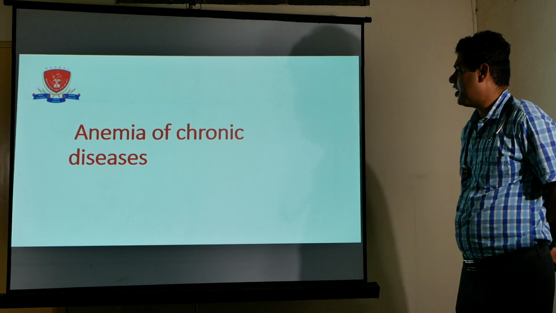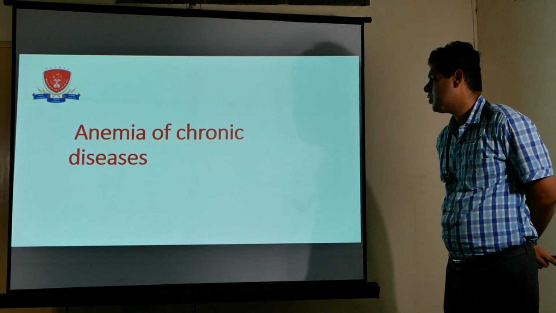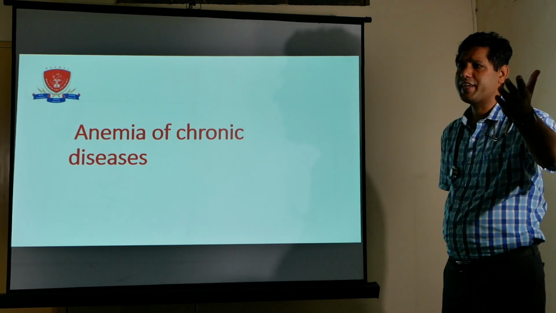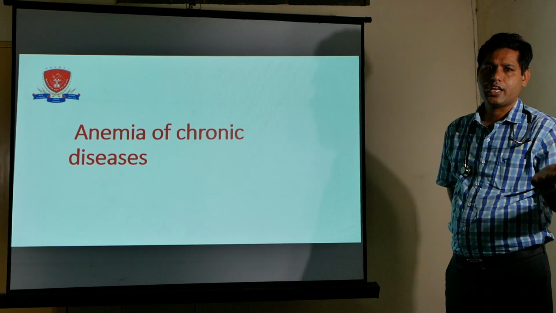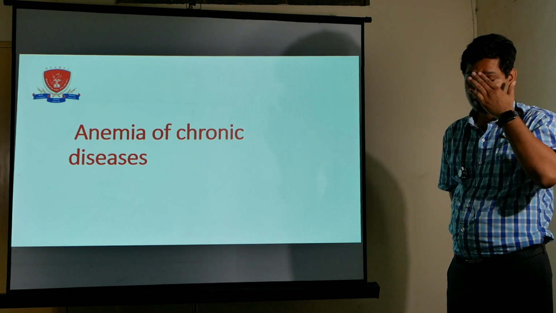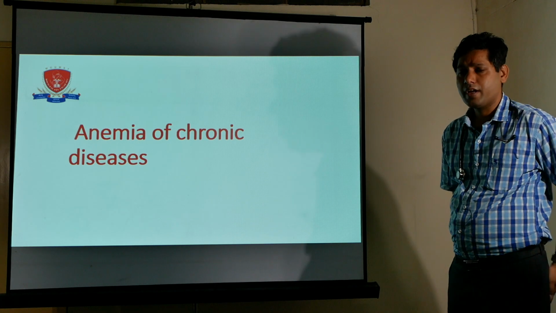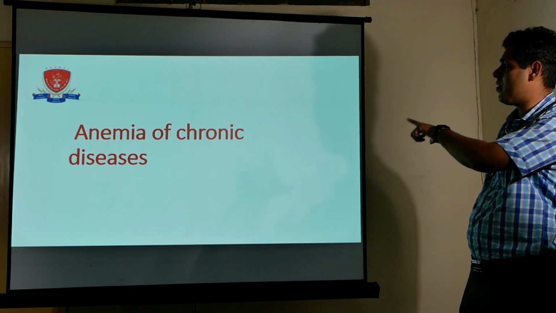The topic is anemia of chronic diseases. So what is anemia of chronic diseases? There are a variety of anemias. Some are hemolytic anemia, some are microcytic anemia, some macrocytic anemia, acquired hemolytic anemia, congenital anemia. But this is a different topic. This is anemia of chronic diseases.